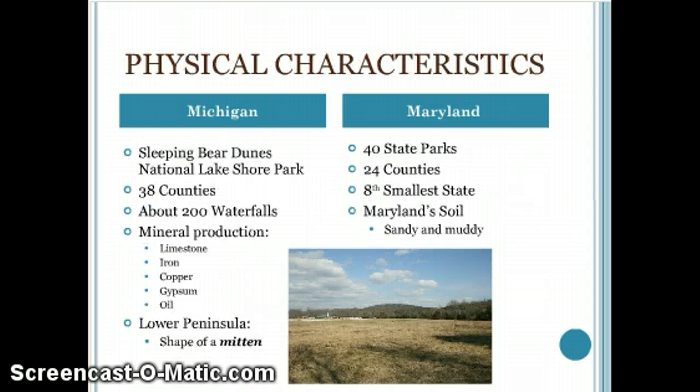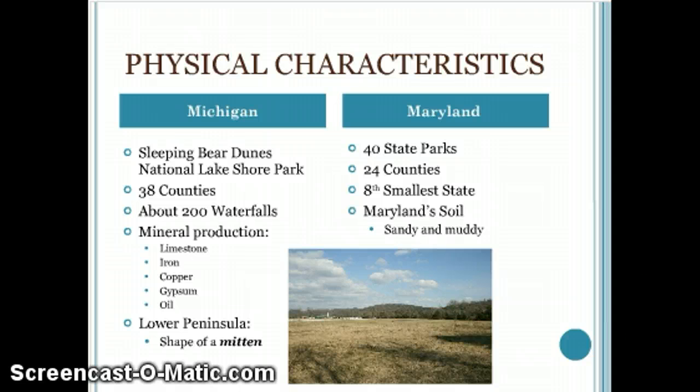For the final slide, we have the physical characteristics of Michigan and Maryland. In Michigan, there are 38 counties, about 200 waterfalls, the Sleeping Bear Dunes National Lakeshore Park, and mineral production of limestone, iron, copper, gypsum, and oil.